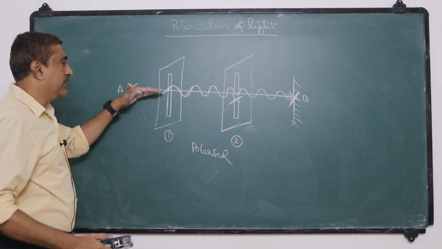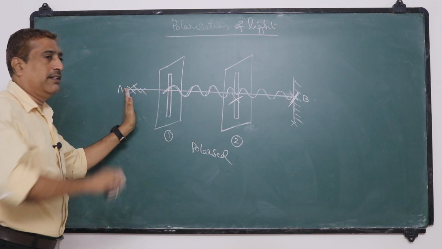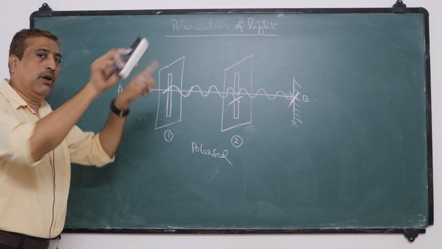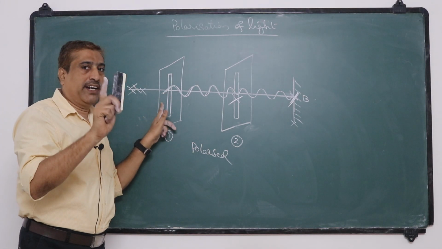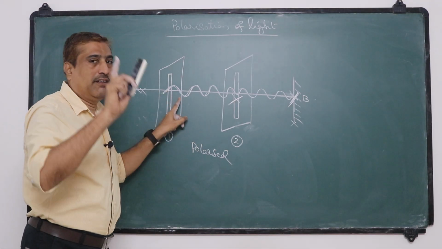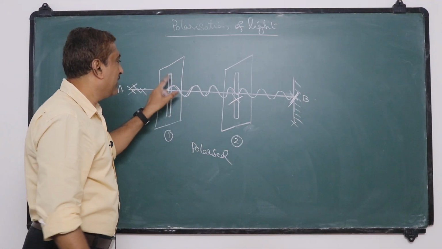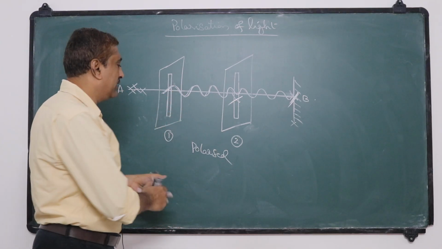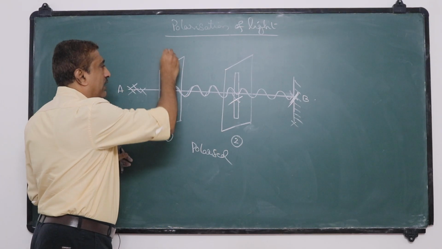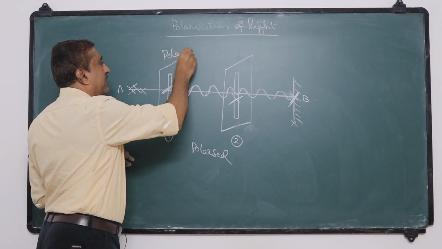Because vibrations in this part of the string are in all possible directions. Out of all possible directions, this first slit allows only one direction. That means vibrations in one direction, so this particular slit polarizes the waves. That means this particular slit polarizes, so it is called the polarizer.